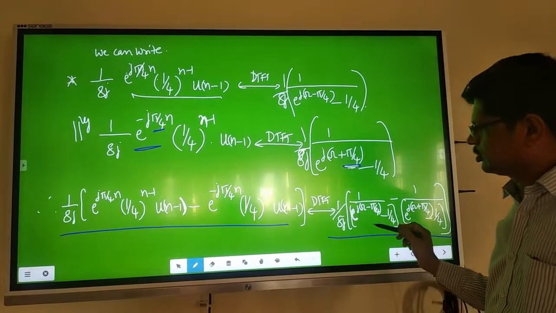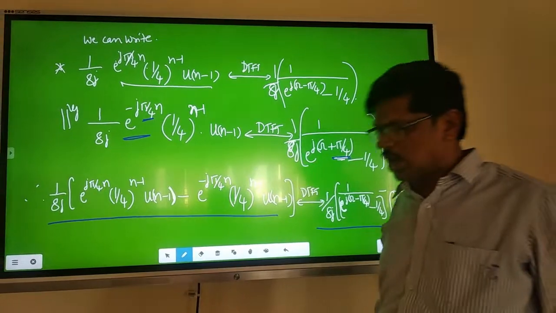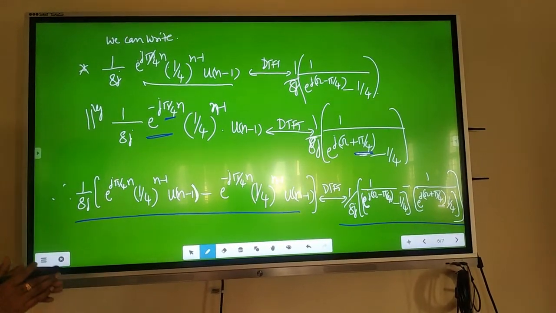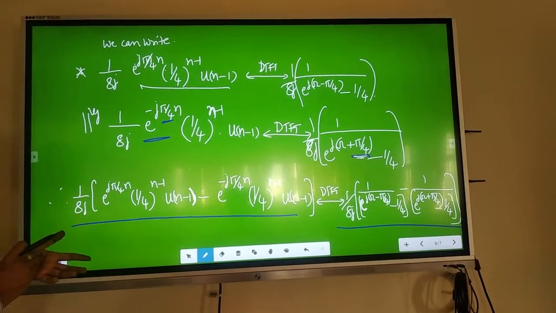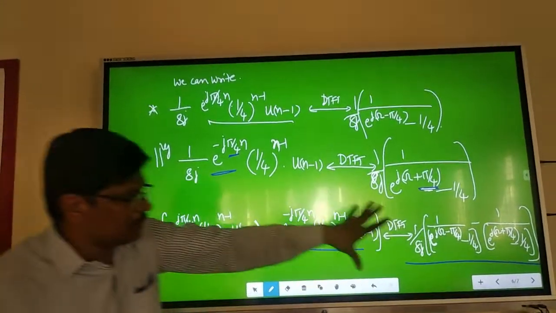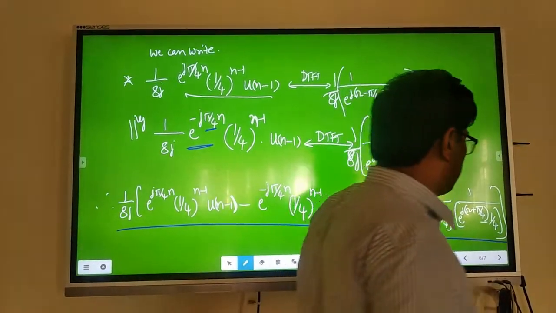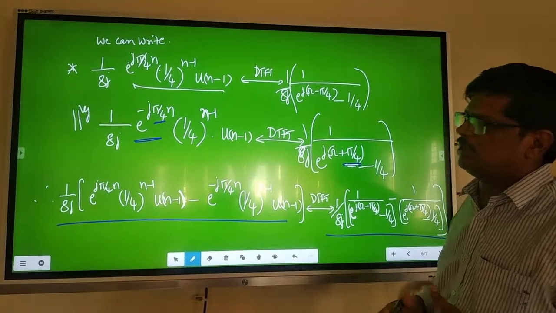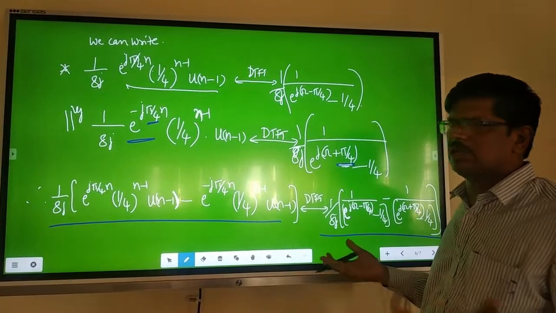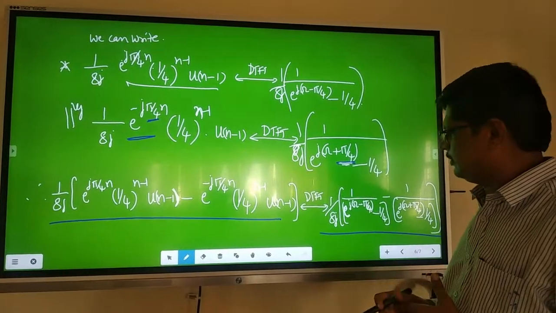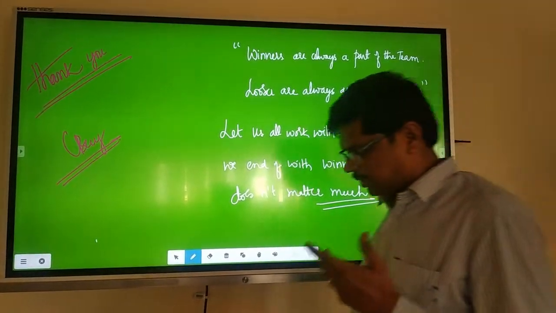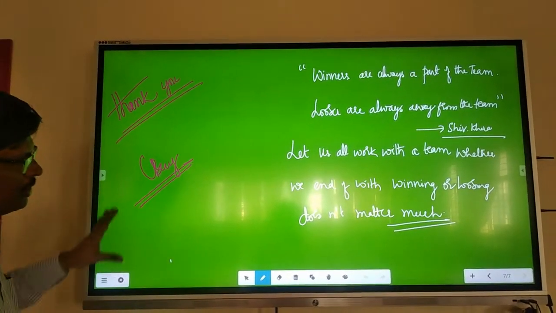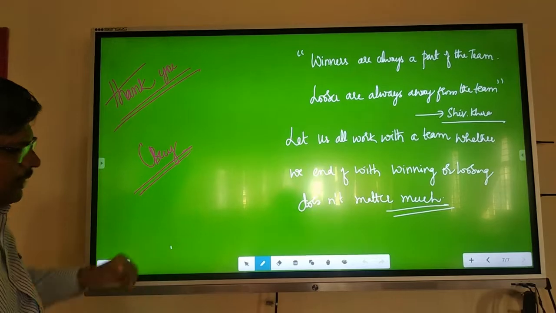Left-hand side 2 equations, 2 terms, right-hand side 2 terms. This is how we can solve any complex time domain signal x of n, we can process or convert it into frequency domain signals. Using all these properties, then we can analyze any signals, any multi signals in today's applications easily, in a better way, right? The spectrum is there, right? I hope I am clear. In this way, you can solve any problems using all the properties, right?